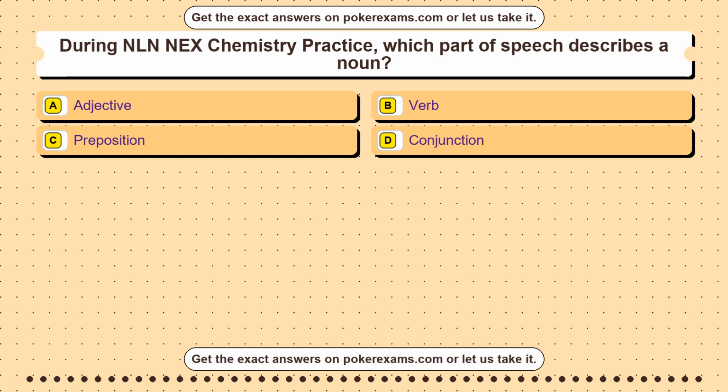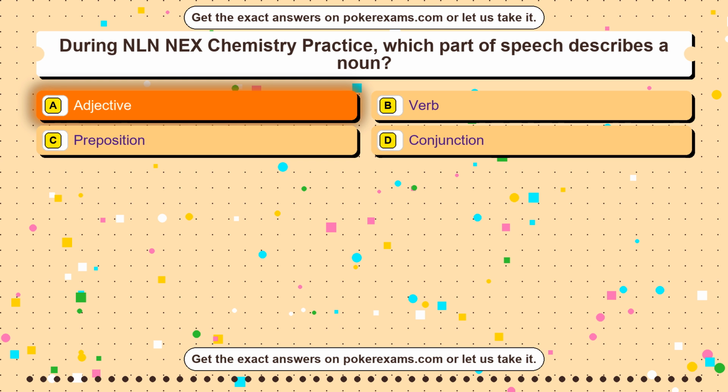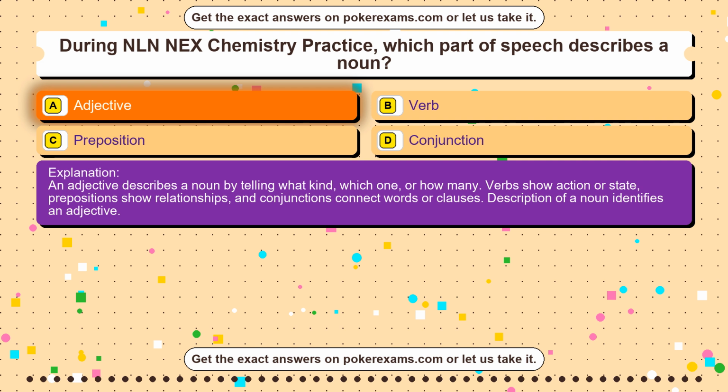Question 1. During NLN NEX Chemistry Practice, which part of speech describes a noun? Option A adjective. Option B verb. Option C preposition. Option D conjunction. The correct answer is option A. Adjective. An adjective describes a noun by telling what kind, which one, or how many. Verbs show action or state, prepositions show relationships, and conjunctions connect words or clauses. Description of a noun identifies an adjective.